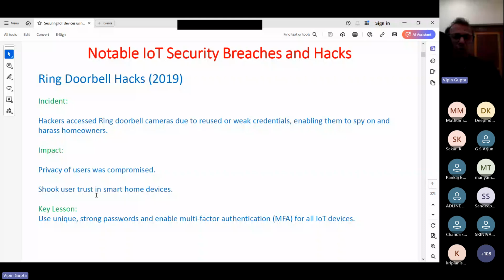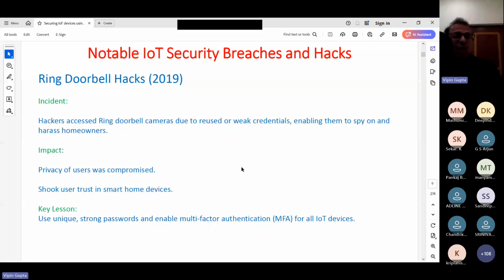Use unique strong passwords and enable multi-factor authentication. Now, whenever you access even GitHub or AWS cloud, we have to use this multi-factor authentication. And now it is recommended practice.